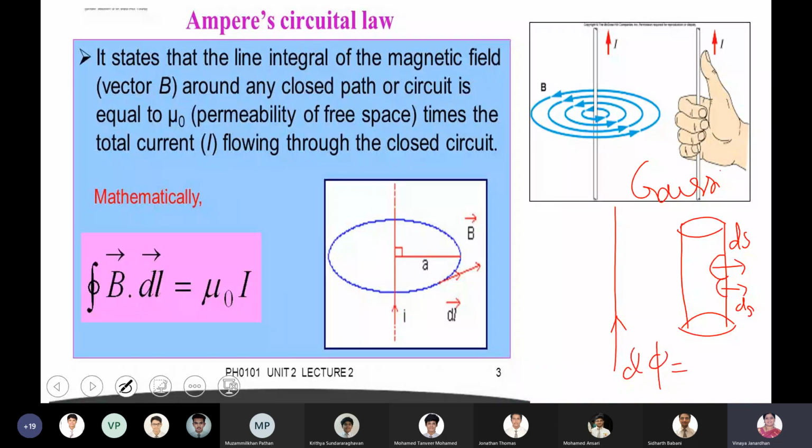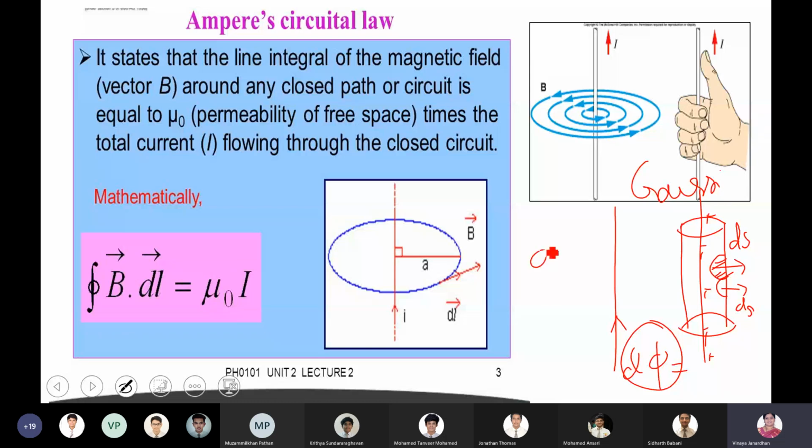Electric flux means the number of field lines, because electric fields are represented by electric field lines. So the number of field lines passing through each of these surfaces perpendicular to the surface, you have calculated that. The electric flux through surface ds is d phi.